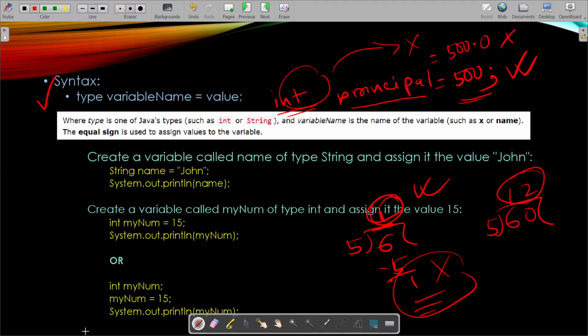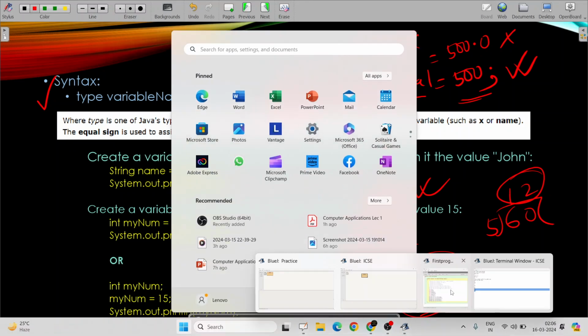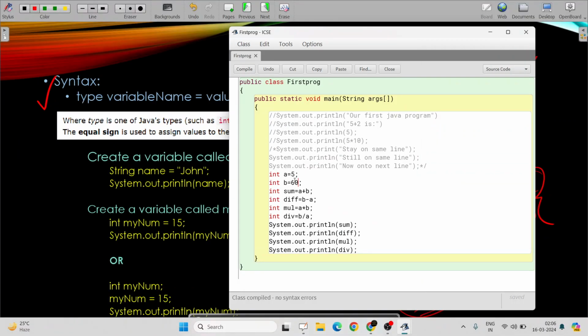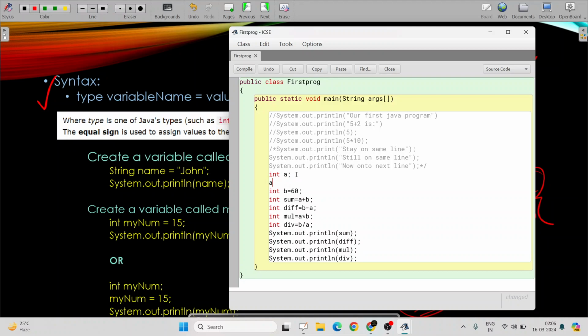There is also another method, and then let me go into strings also. Suppose you have written int a equal to 5. You could have also written int a and then a equal to 5. It would not make any difference. You could have done both of them. This is also a valid way of declaring and initializing variables.